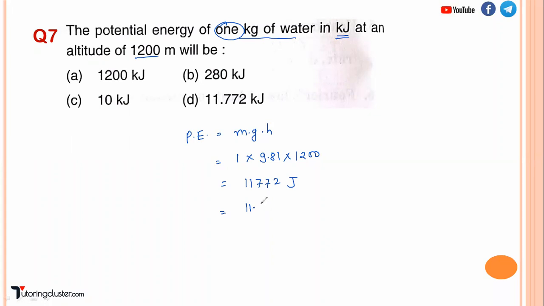So it will be 11.772 kilojoule. So what is the correct answer? Option number D. Right. So simple formula you have to remember. Potential energy is mgh, and kinetic energy is what? Half mv square. Right. You can remember both these formulas.